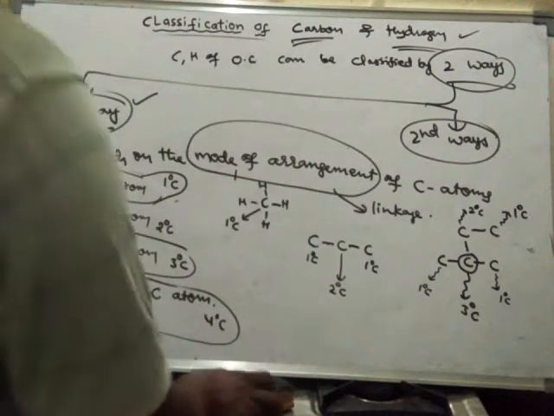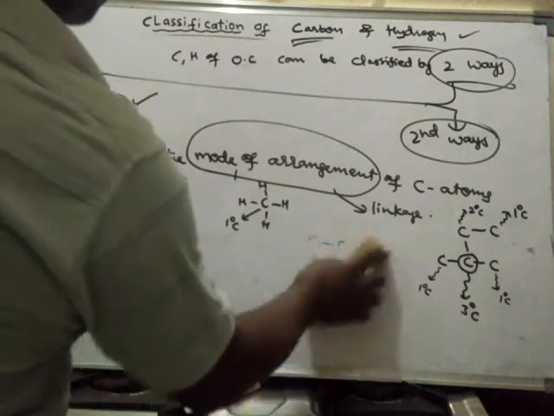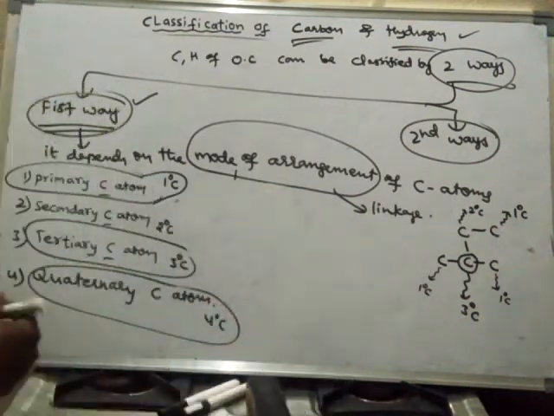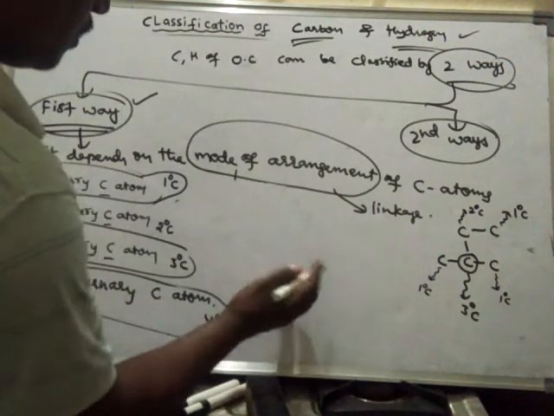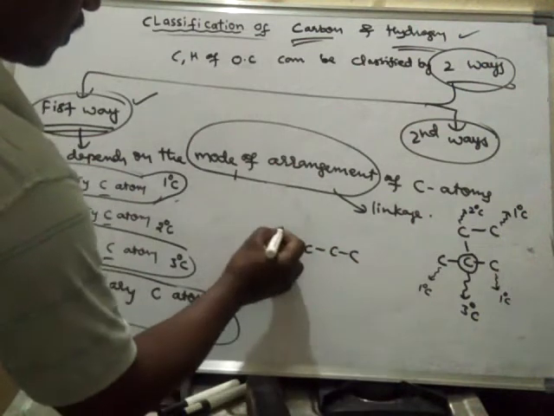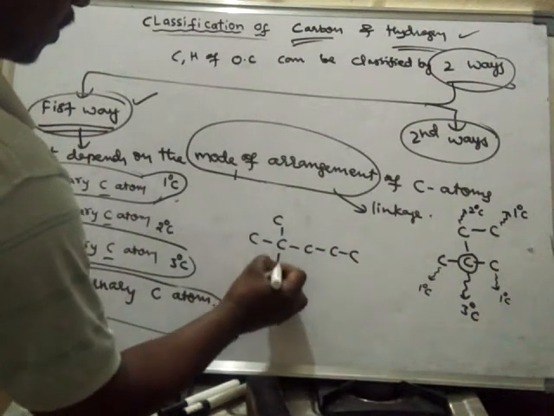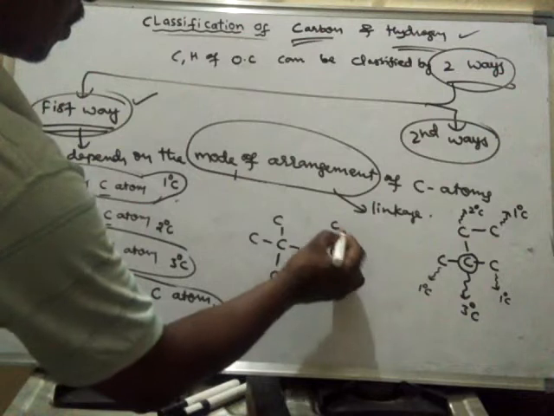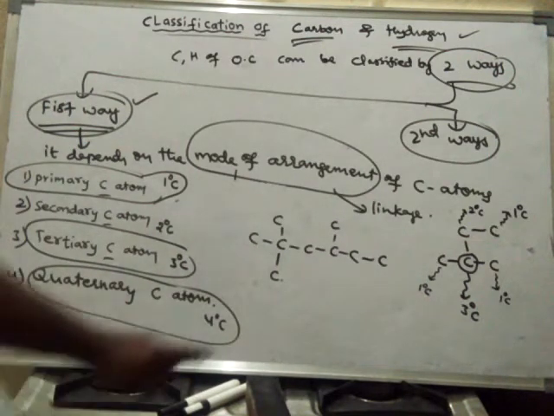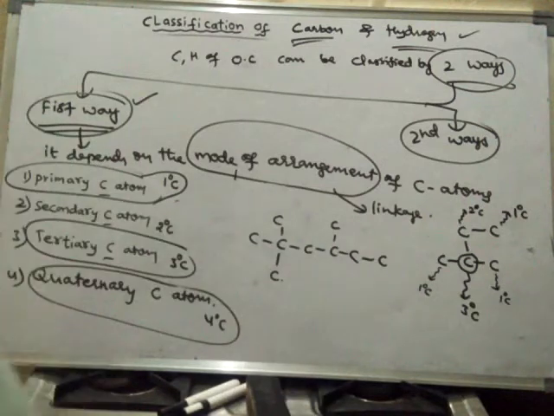Okay, suppose there is a compound like this. Is there any tertiary carbon atom in this case? Yes.